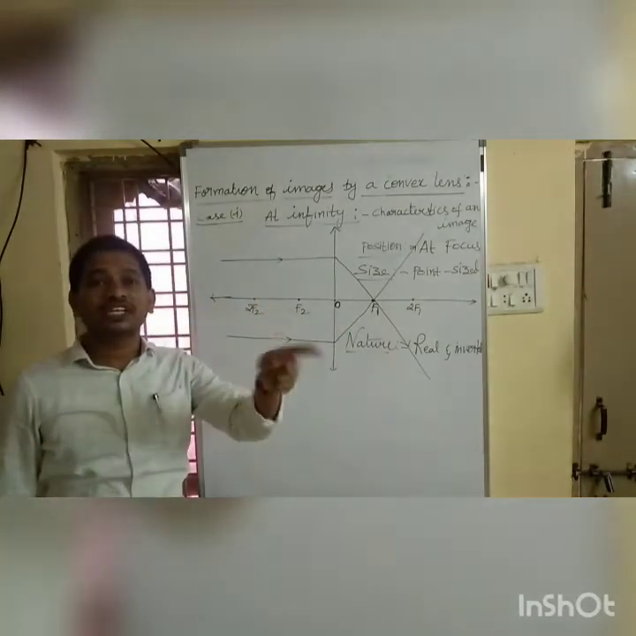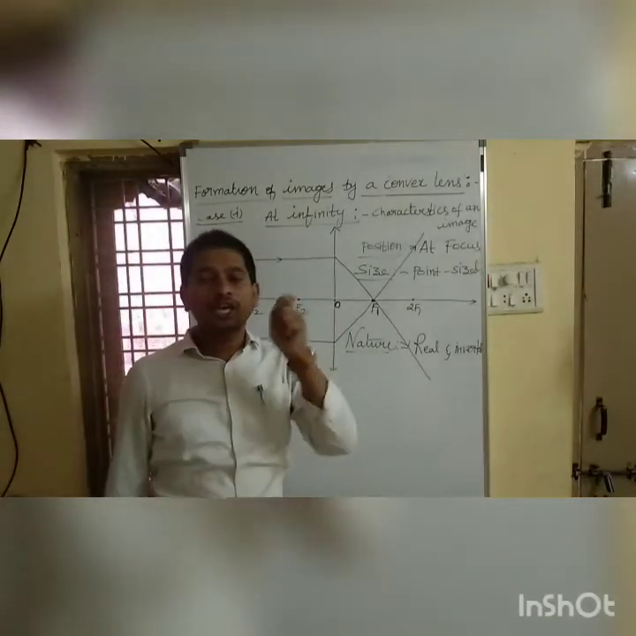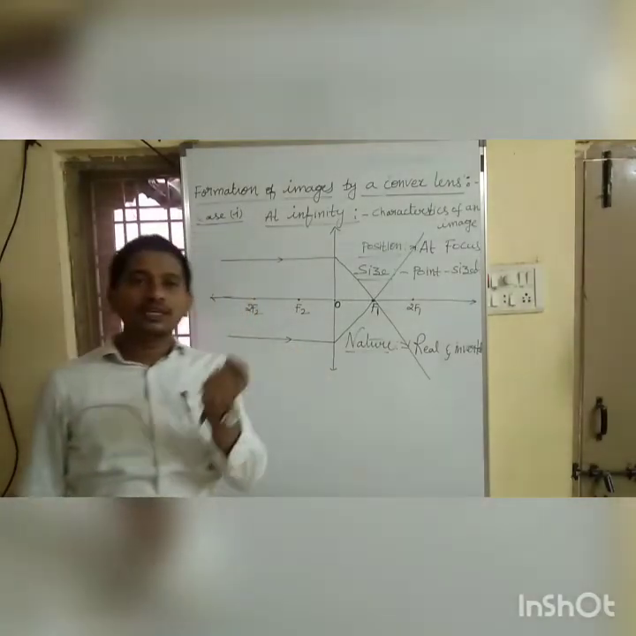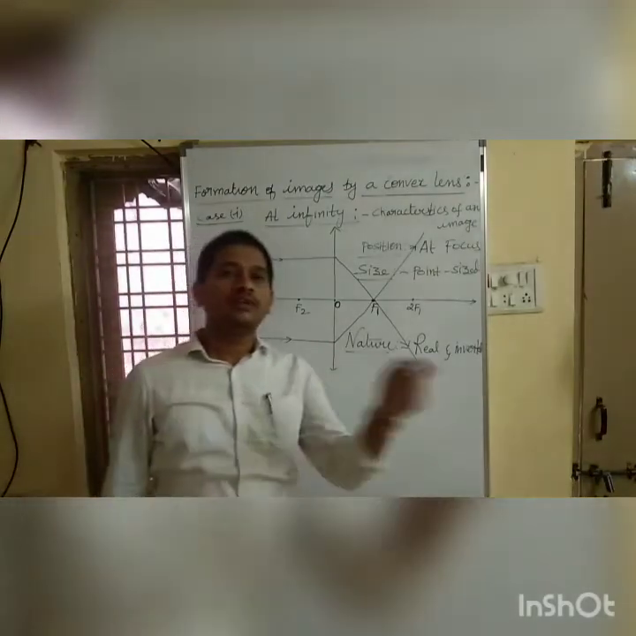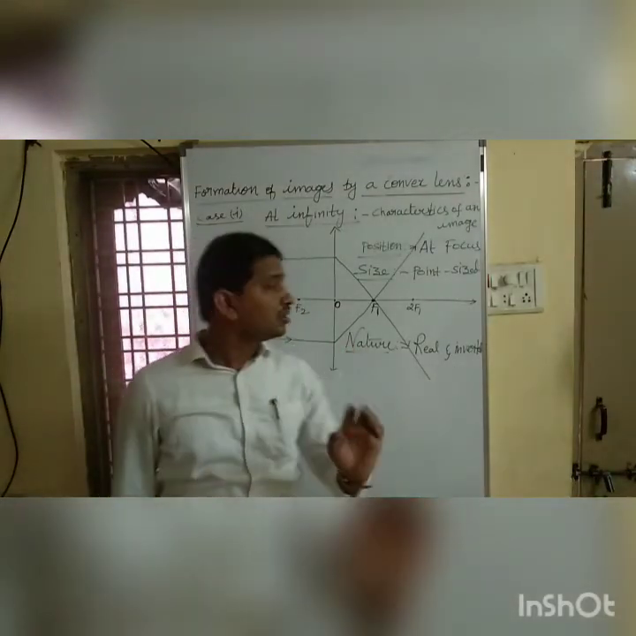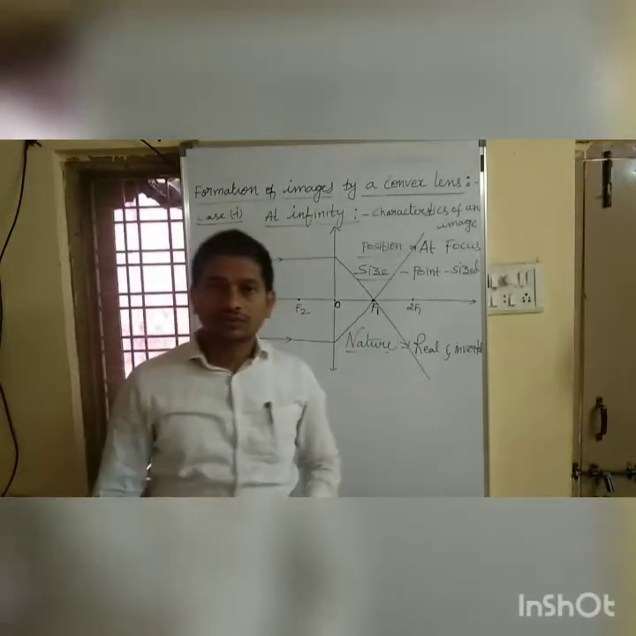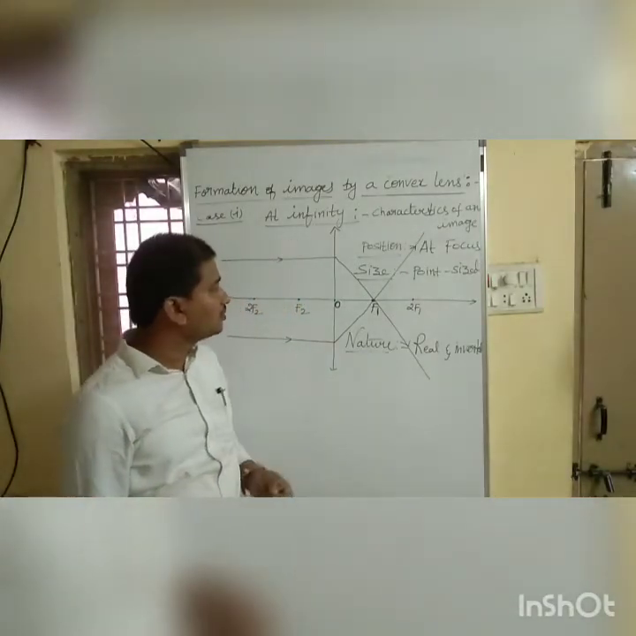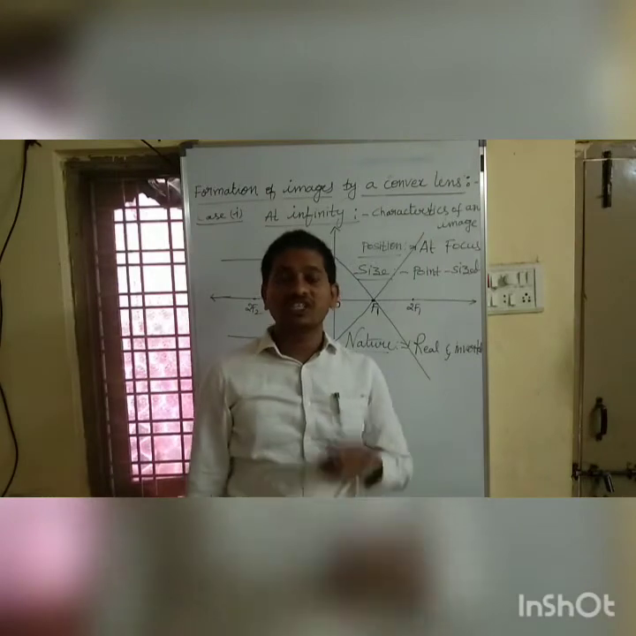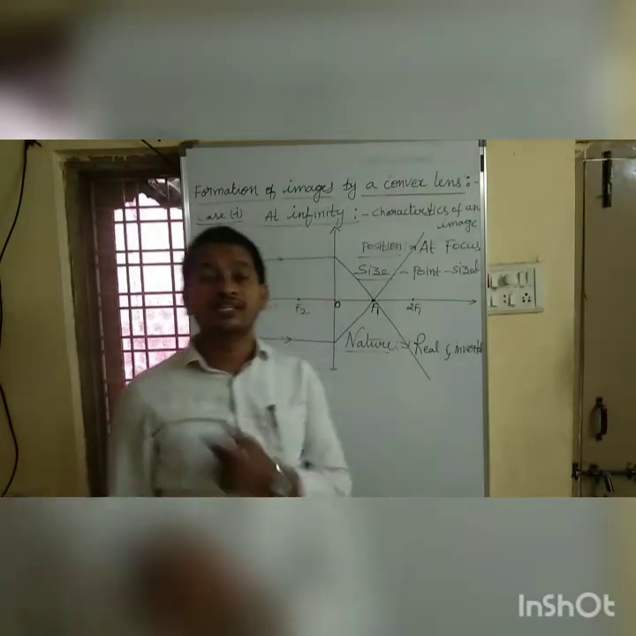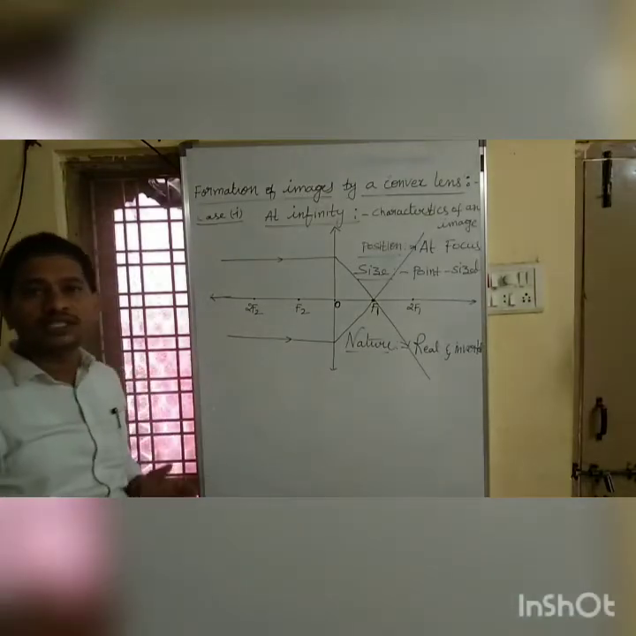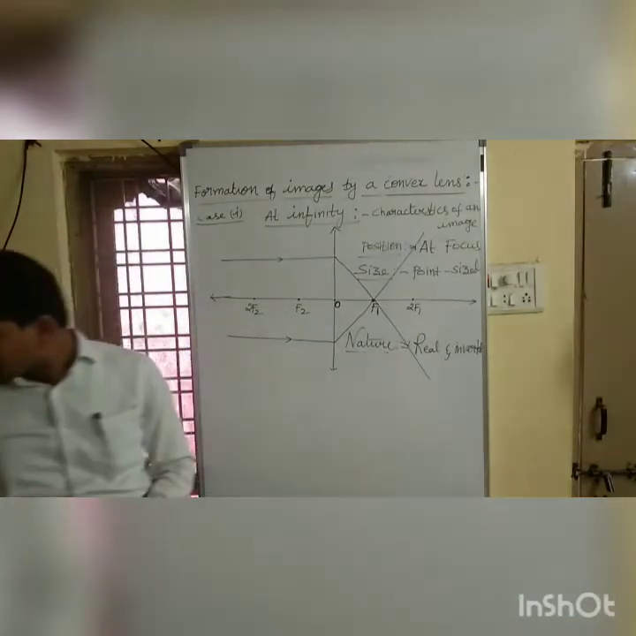When we place an object at infinity, we get an image at focus, which is a point size image. Really, which is very highly diminished. Small image you are going to get, highly diminished. And what is the nature? Which is a real and inverted image. So this is our first case when an object is placed at infinity.